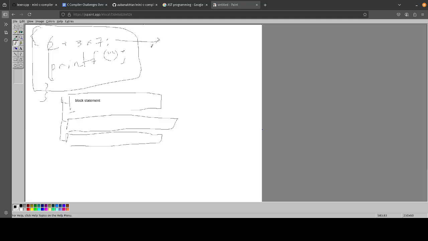The first one is an expression statement, which we'll call E, and it has data inside it that can be stored in a node-like structure. So we have 2 plus, and then 3 times 7. Basically you can organize it in a tree.